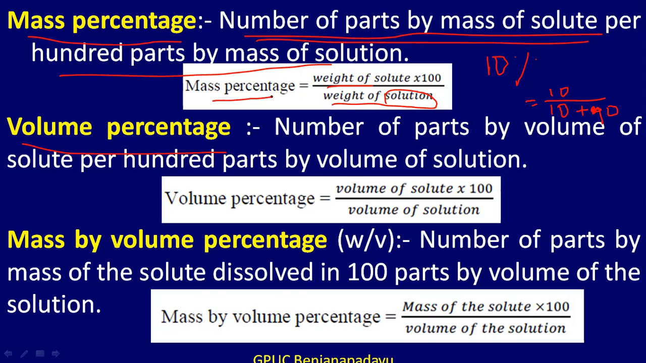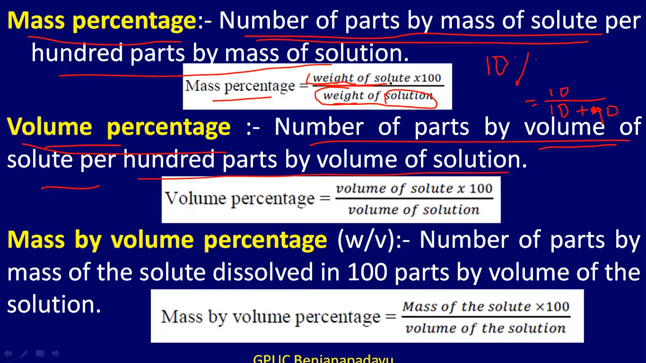So here in mass percentage we express in weight: weight of solute per weight of solution in 100 parts. In volume percentage we express in terms of volume. So it is the number of parts by volume of the solute per 100 parts by volume of the solution. So volume percentage mathematically is, look, here in mass percentage